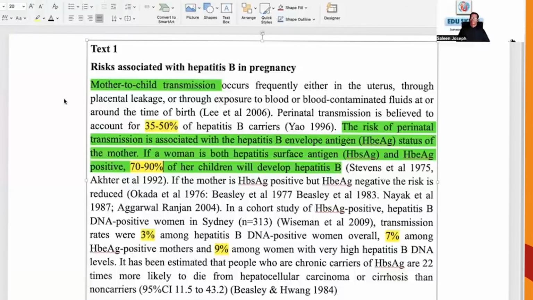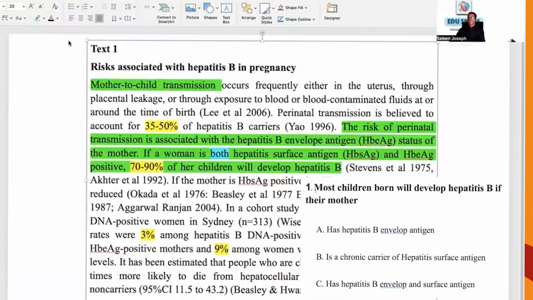If a woman is both hepatitis surface antigen, HBsAg, positive and HBeAg positive, 70 to 90% of her children, most of her children, will develop hepatitis B. So these scale expressions help you to identify the answer.